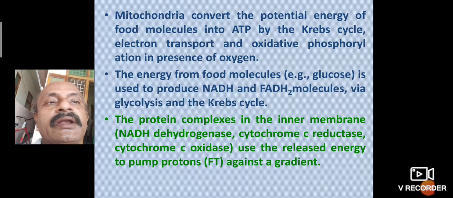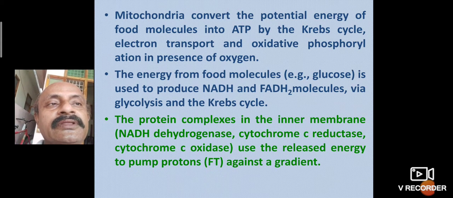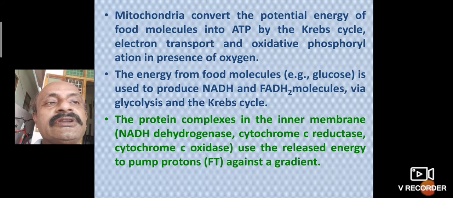The mitochondria convert the potential energy of food molecules into ATP by the Krebs cycle, electron transport and oxidative phosphorylation in the presence of oxygen.